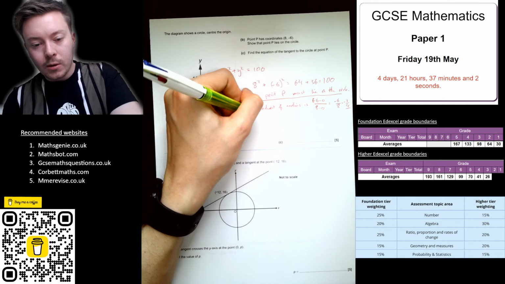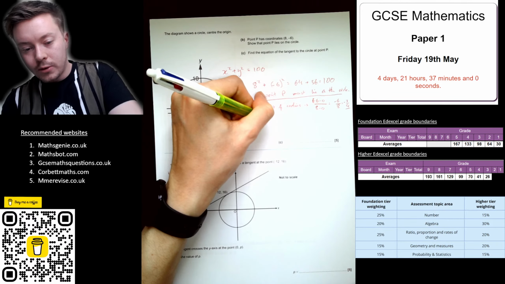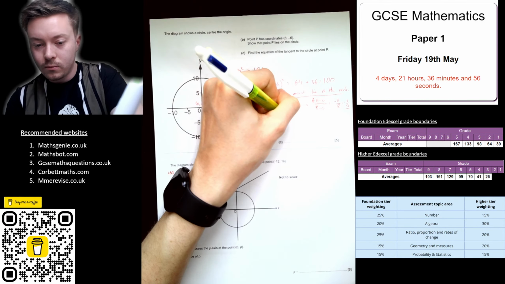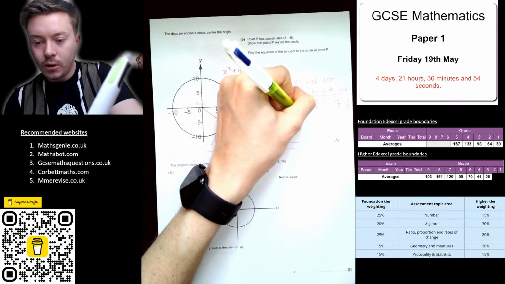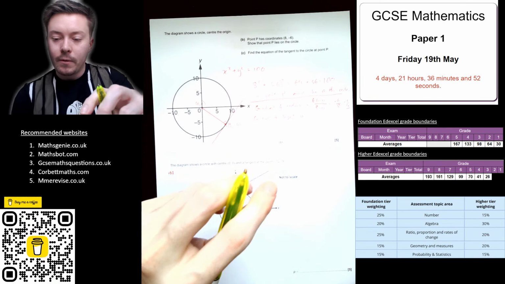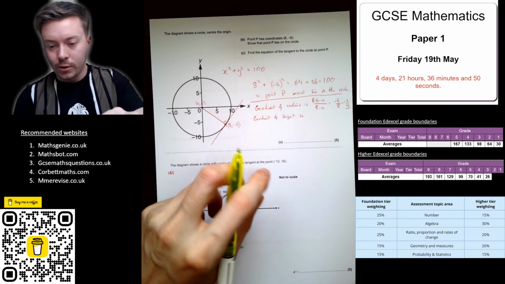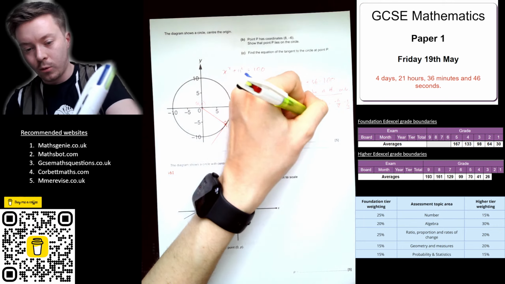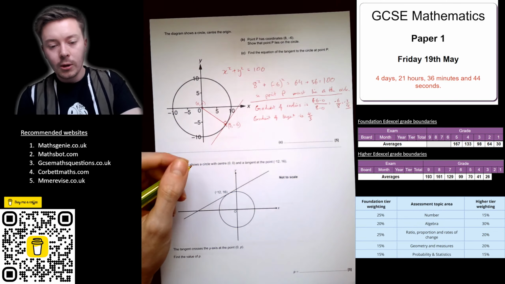Gradient of the tangent, therefore, is the negative reciprocal. -3/4, that's positive 3/4, then you do the reciprocal, so that's 4/3.